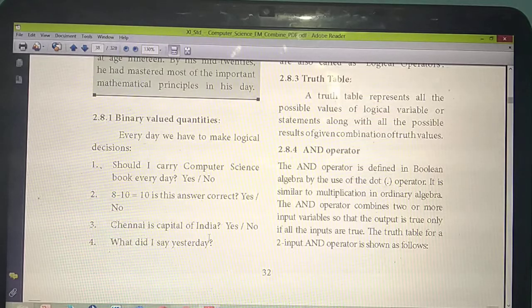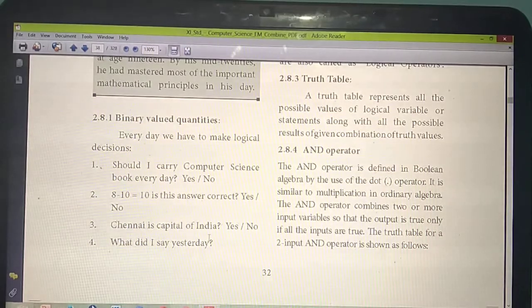In our daily life we make many logical decisions. What do we mean by logical decisions? Already we have studied that Boolean has only two values. What are they? Either true or false, that means 1 and 0. 1 means true, 0 means false. Based on that, in our daily life also we take logical decisions.